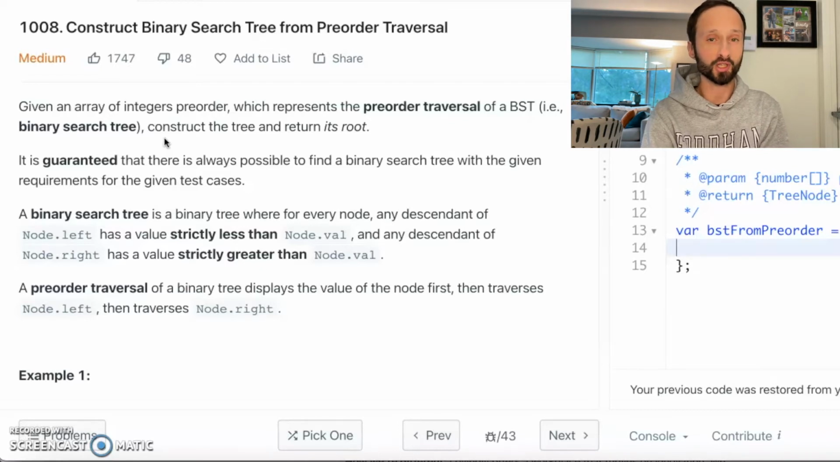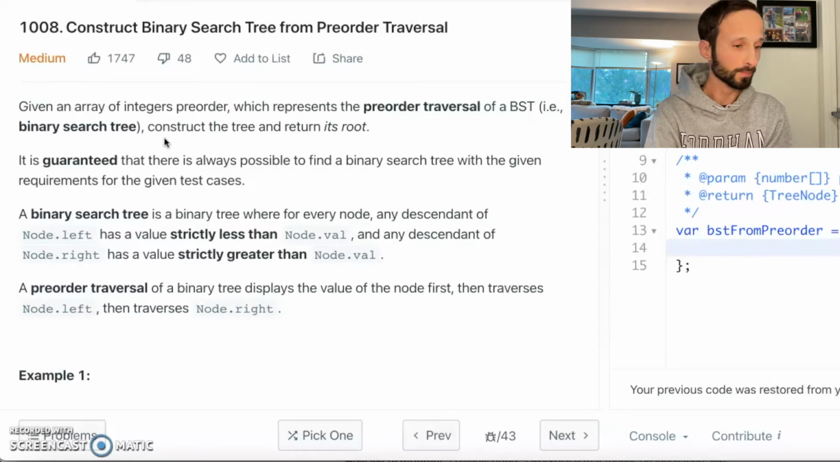Every value to the left of the root of a binary tree, or of any node in the tree, is going to be less than that node, and every node to the right of any other given node is also going to be greater than that node. We will never have a value that is equal to another node's value. A preorder traversal of a binary tree displays the value of the node first, then traverses node.left, then traverses node.right.